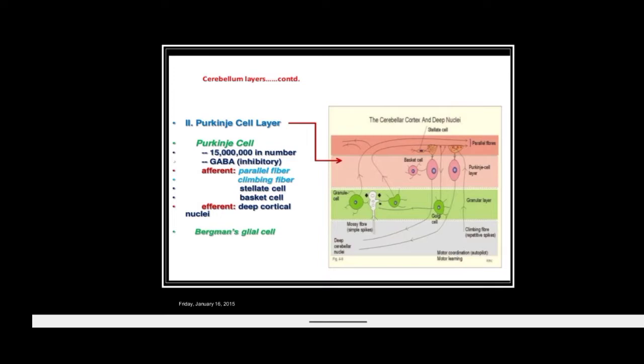Purkinje cells number approximately 15 million. Afferent fibers are parallel fibers, climbing fibers, stellate cells, basket cells, and efferent goes to the deep cerebellar nuclei. So the axon from the Purkinje cells is the only output of the whole cerebellar cortex. Those fibers go to the deep cerebellar nuclei and make synaptic connections with the deeper cerebellar nuclei that are present in the white matter.